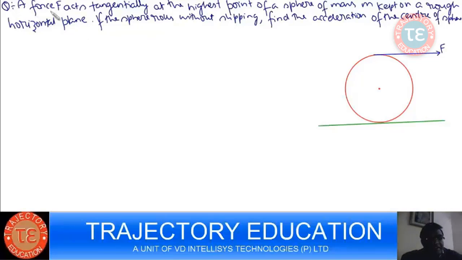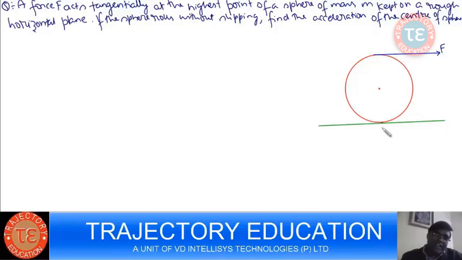See this question. A force F acts tangentially at the highest point of the sphere of mass m kept on a rough horizontal surface. If the sphere rolls without slipping, find the acceleration of the center of the sphere. Okay, say, what do you say about friction at this point? In which direction? First of all, you have to answer whether friction will act or not, and if friction acts, in which direction.